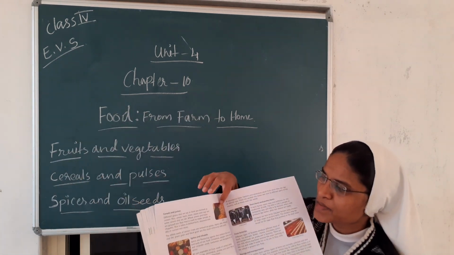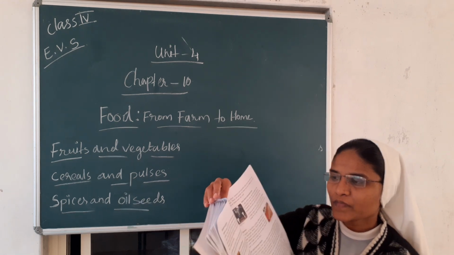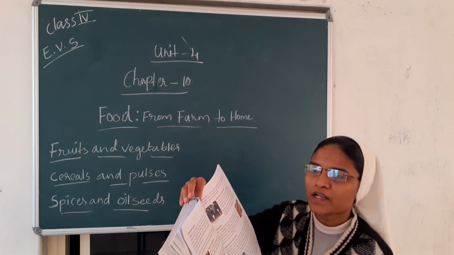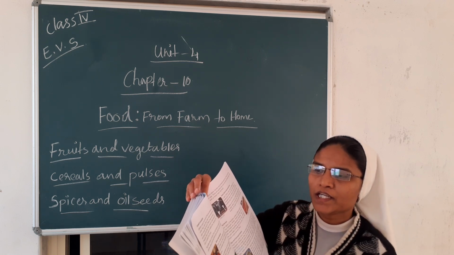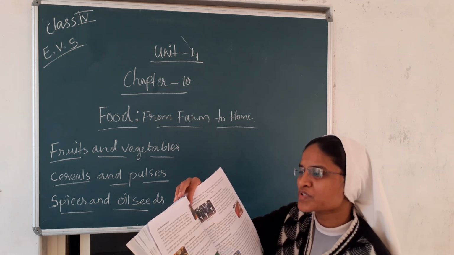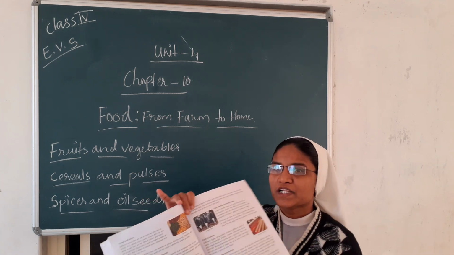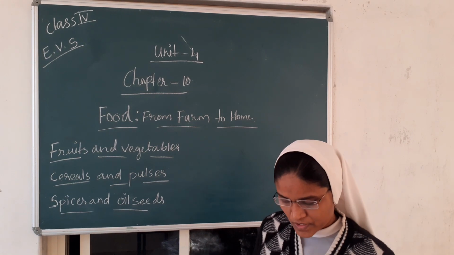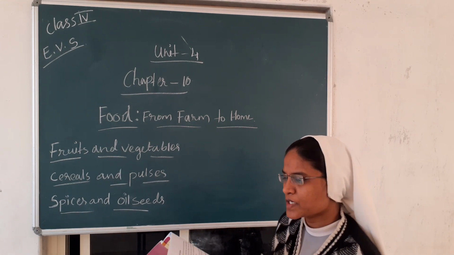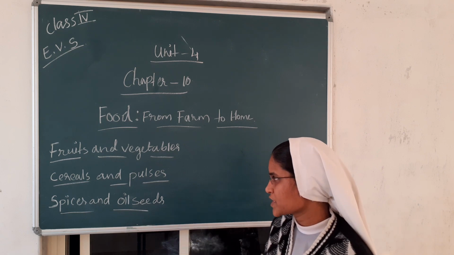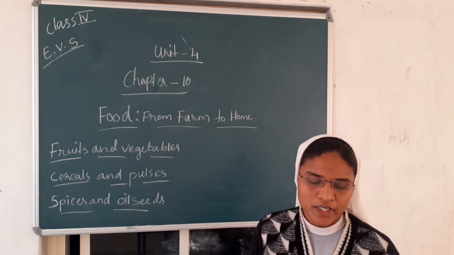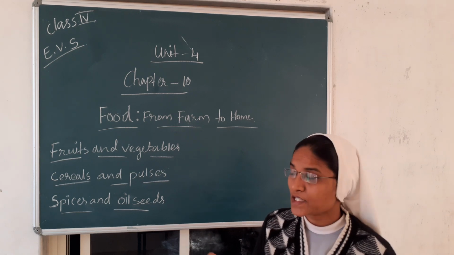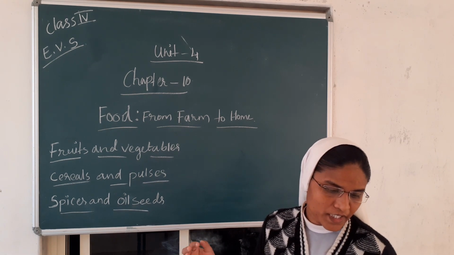These are the pulses, which means we eat rajma, peas, moong dal, urad dal, green gram and black gram, the most commonly eaten pulses. Now we come to spices and oil seeds. Spices are flavoring agents that enhance the aroma and taste of food.